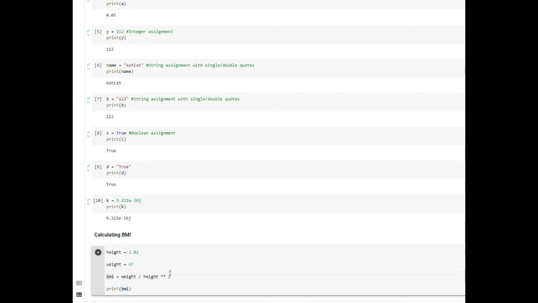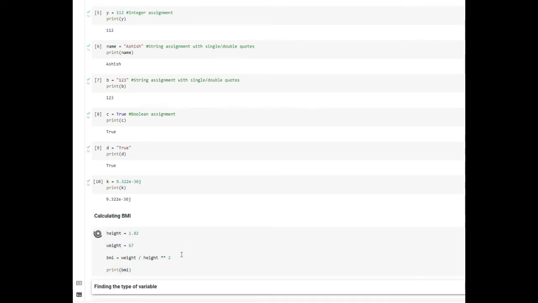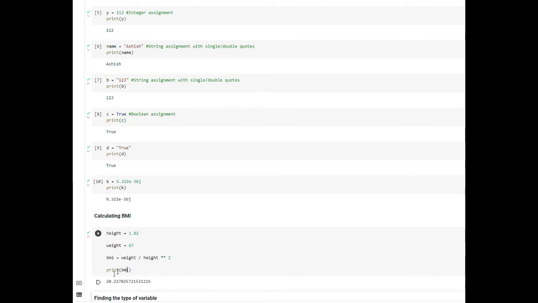In the next step, I am creating a variable that is called BMI, and then I am defining this formula that is weight divided by height raised to the power of 2, and then I am printing the BMI, okay? So what this will do is it will execute all these step by step, all right? So let's try to execute this. So you can see that the value of BMI is 20.22.